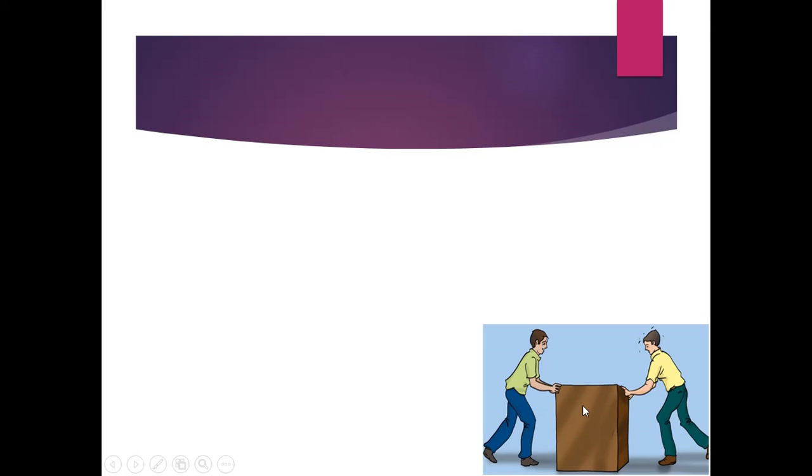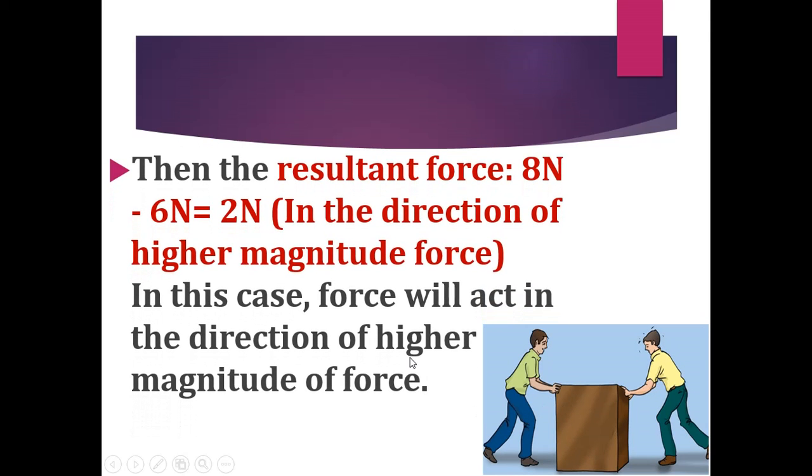Why? Because one person is applying 6 units of force and the other person is applying a force of 8 units. So the difference will not be zero; there will be a difference. The net total force will be 8 Newton minus 6 Newton is equal to 2 Newton.